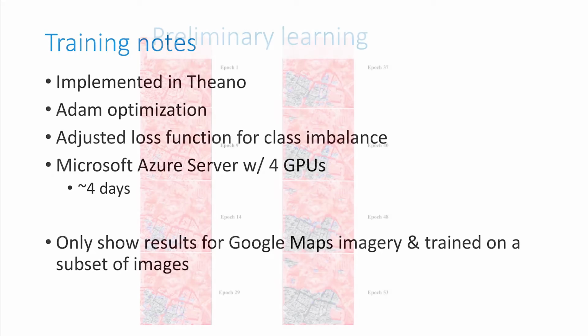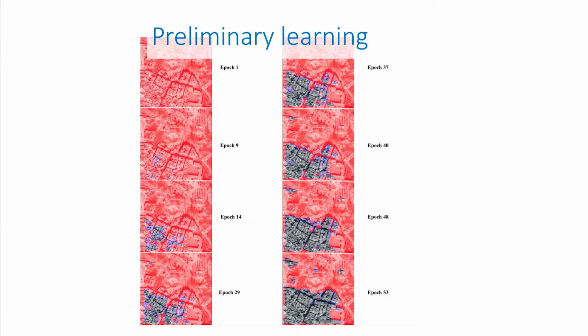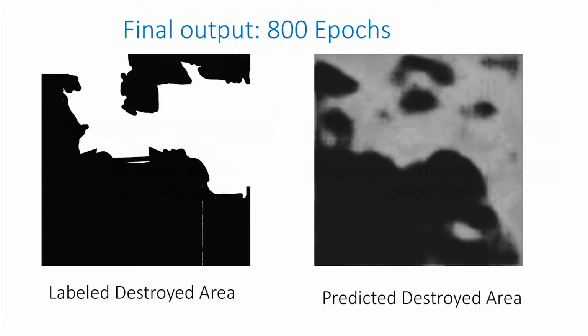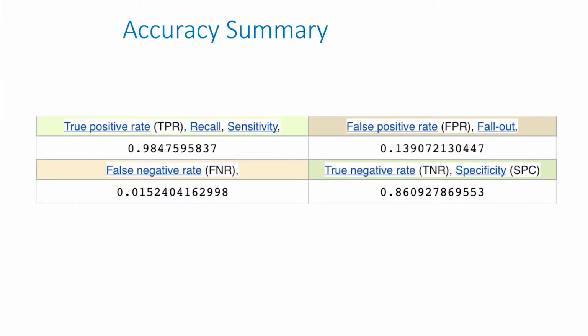You can see the preliminary learning, the destroyed areas in the top right, so it seems to be learning. And the final output after 800 epochs looks like this in this sample image. If you care about the accuracy, you can stare at this wonderful confusion table. But our accuracy is getting better, and it's somewhere around 85% at the pixel level.